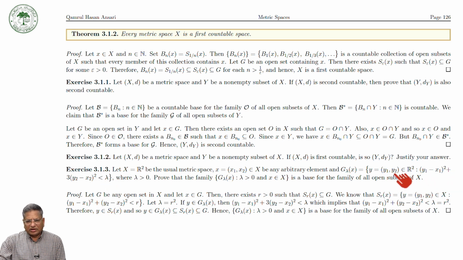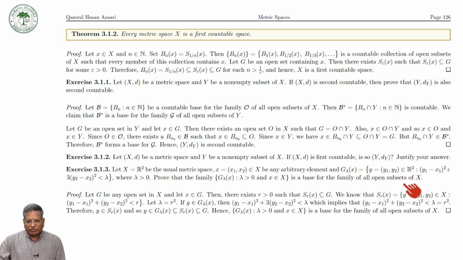So we have this disk, where lambda is greater than 0, then prove that this family, for each x in X, is a base for the family of all open subsets of X. So we prove that this family of G lambda x is a base for all open subsets of X. So it's again very simple, and we can see the proof very easily.